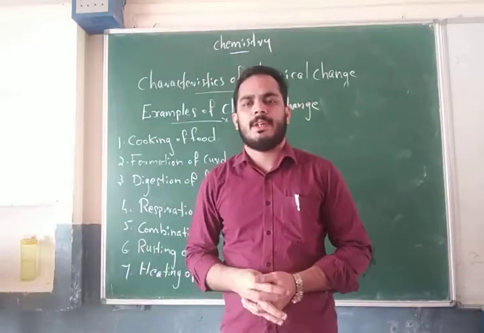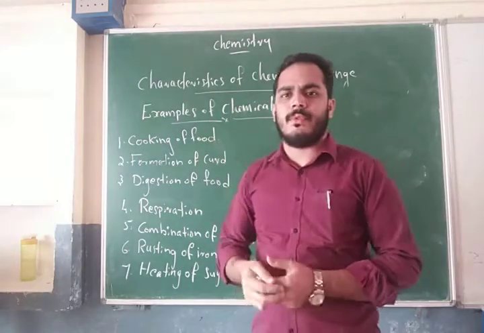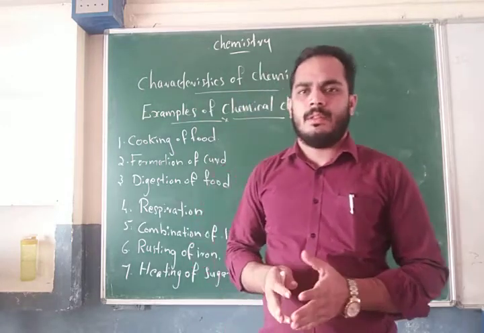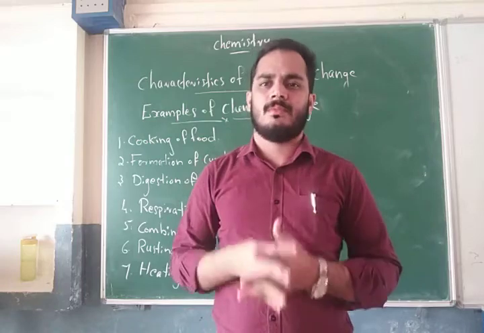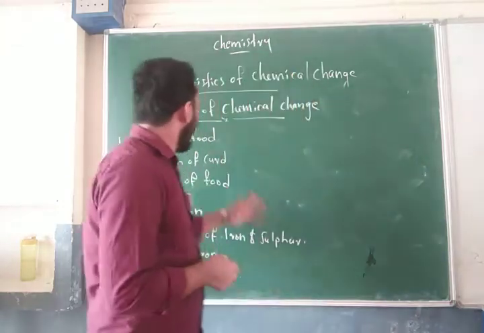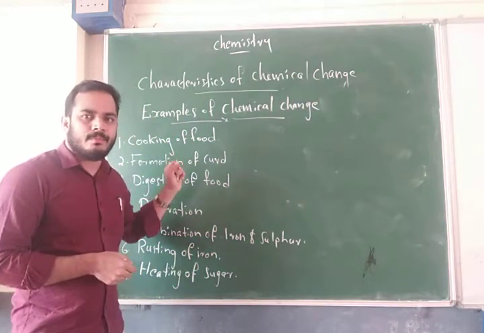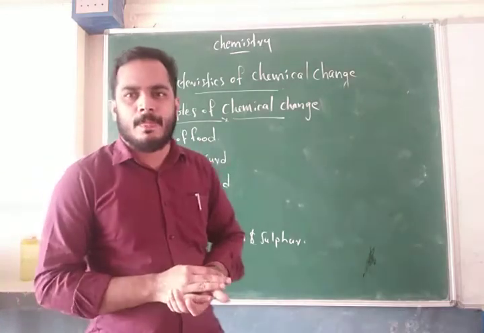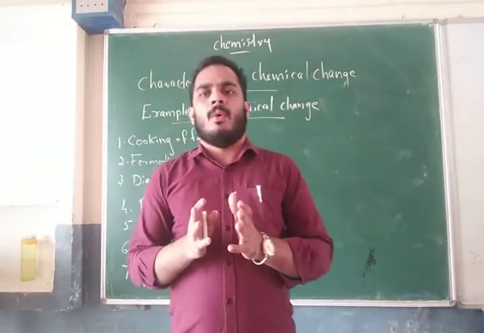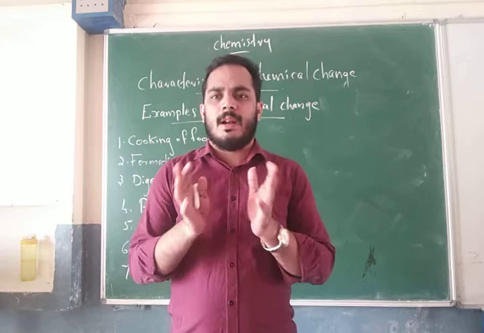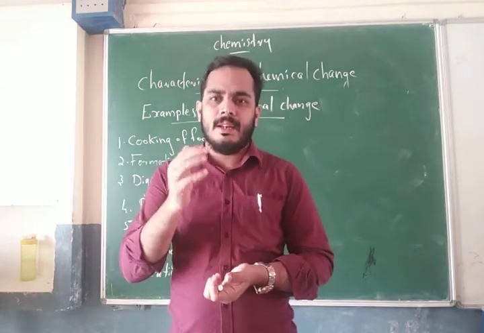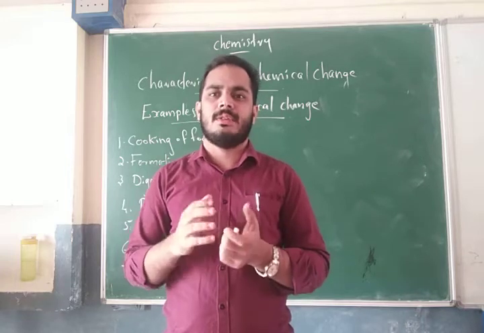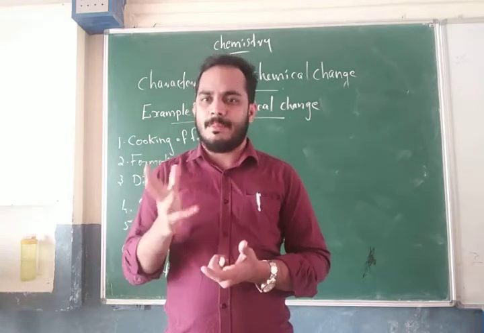And the next topic, examples of chemical change. There are a few examples given here. I will explain each one. The first one, cooking of food. In cooking, raw vegetables and grains need heat energy to change into a new substance.